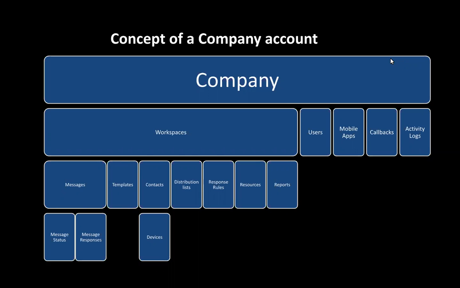You can see that we also have resources and reports listed under the workspaces. The resources we are talking about here are the resource files that you upload for sending out bulk messages, like CSV files, or any attachments you're uploading as part of the messaging life cycle. They are uploaded against the workspace within a company account. And when we talk about reports, all the reports that are available within the Whispir platform are accessible at a workspace level. And you can generate reports either for a single workspace or a cluster of workspaces if you have access to those workspaces.